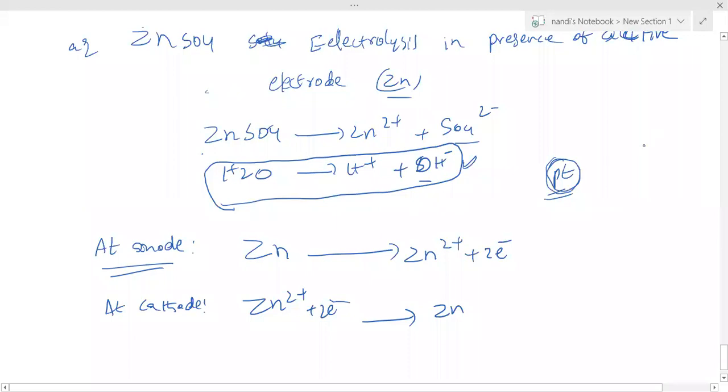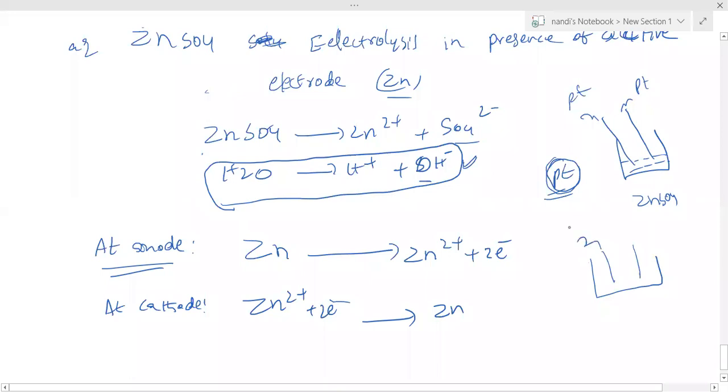These are platinum electrodes. But in the other case, I'm taking one copper rod, and the other one zinc. You can take any one electrode, but one electrode should be zinc. In the previous case, both are platinum electrodes.